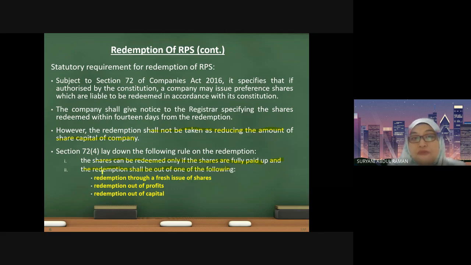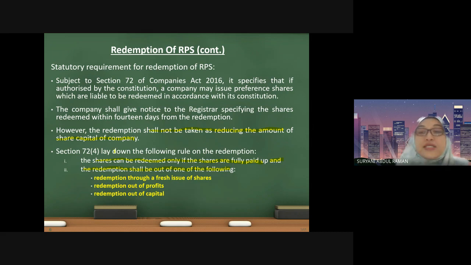So we have to exercise this type of redemption in order for us to ensure that we are not reducing the amount of the share capital even though the redemption takes place. In other words, we still want to keep intact the amount of the shares in the company. So how to do that? We can choose any of these three. First, we can do the redemption through a fresh issue of shares, or we can choose the redemption out of profit or redemption out of capital.